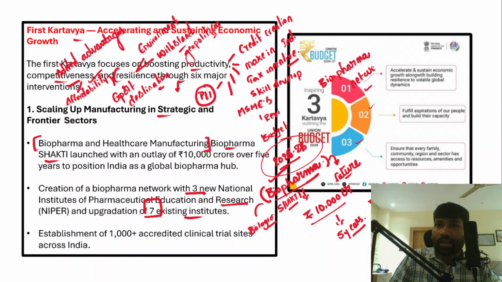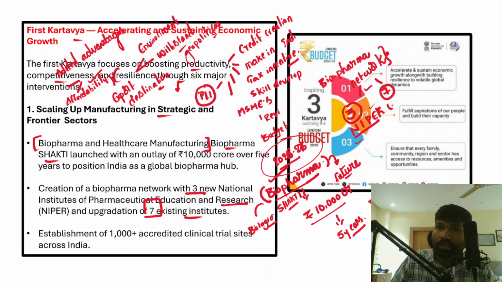As part of this biopharma network, there will be 3 new National Institutes of Pharmaceutical Education and Research established. And the existing 7 research institutes within the biopharma will be upgraded, to make sure India positions itself as a global pharmaceutical hub.